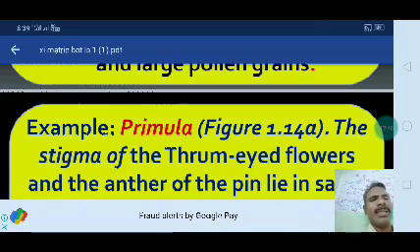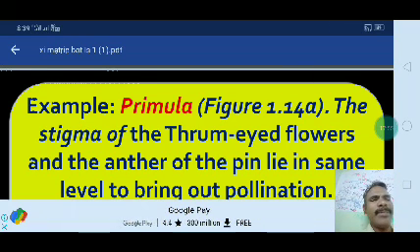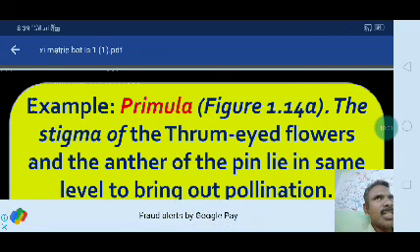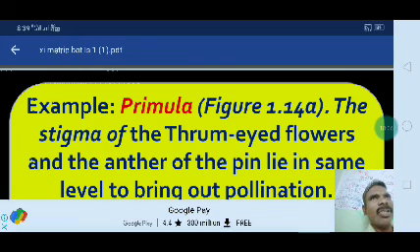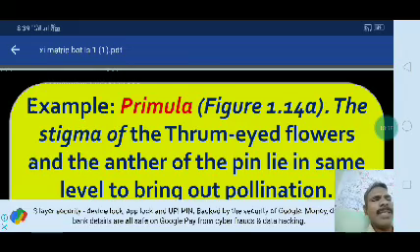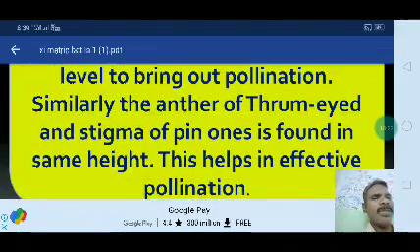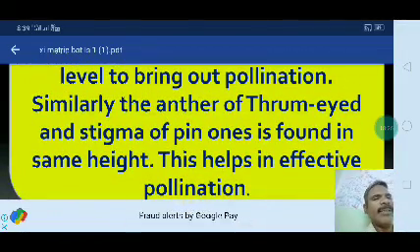A good example is primula. The stigma of the thrum-eyed flowers and the anther of the pin lie at the same level to bring about pollination. Here, the short stigma joins with the short pollen grains, or otherwise the long style joins with the long pollen grains. This type of pollination occurs only between these 2 plants. Similarly, the anther of thrum-eyed and the stigma of pin are found at the same height, which helps in effective pollination.